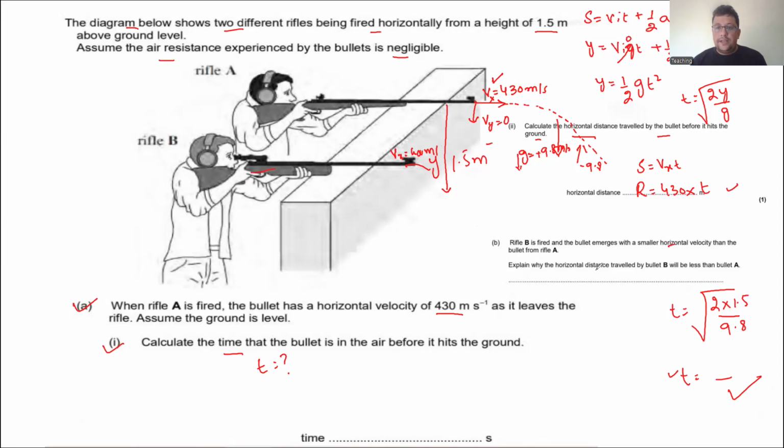Explain why the horizontal distance traveled by bullet B is less than bullet A. The formula for range is R equal to v_x into t. If the velocity is decreased, the range is also decreased. This is the logic you can give in your exam: the velocity is decreased, so the range is also decreased.